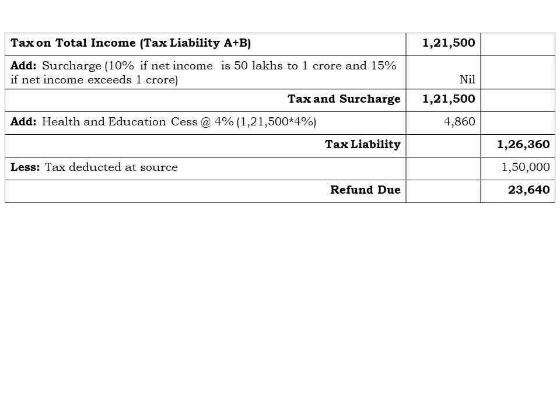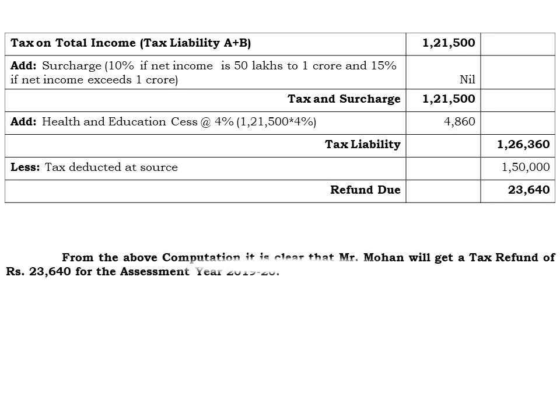23,640. And therefore, we can say the interpretation that from the above computation, it is clear that Mr. Mohan will get a tax refund of rupees 23,640 for the assessment year 2019-20. Thank you.